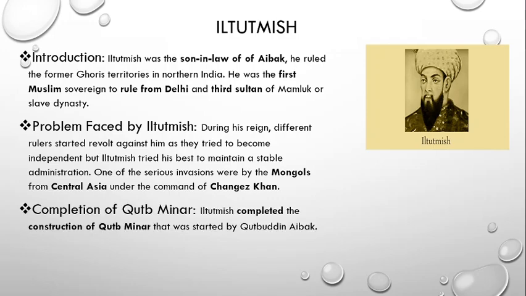Completion of Qutb Minar. Iltutmish completed the construction of Qutb Minar that was started by Qutbuddin Aibak. This construction was completed 2 centuries after the death of Qutbuddin. Later on, Qutb Minar was designated as one of the world's heritage sites. Qutb Minar is outside Delhi and is 80 meters high.